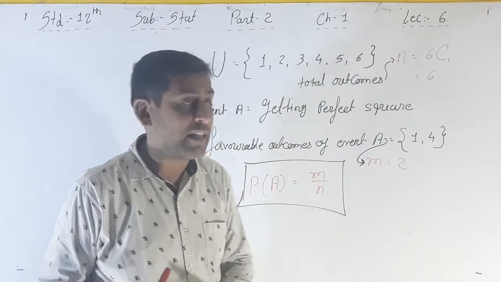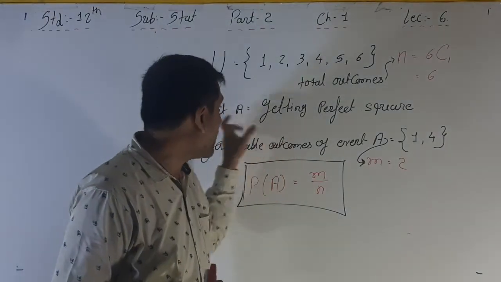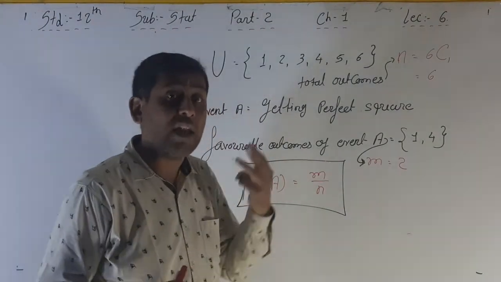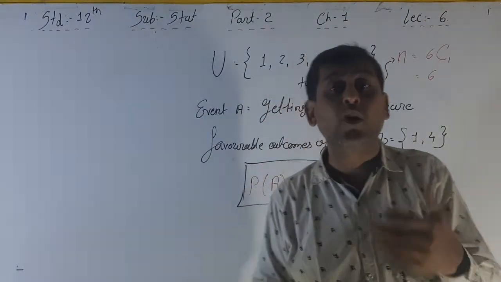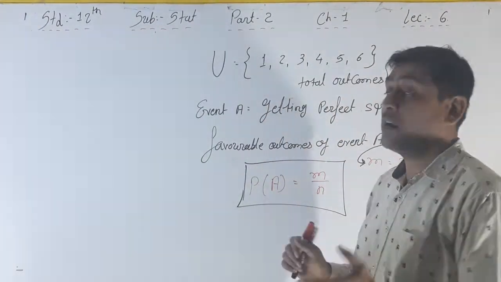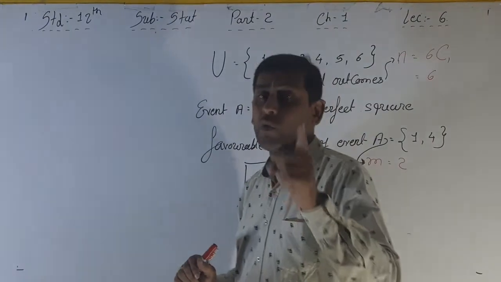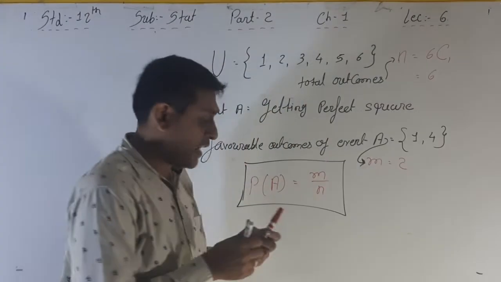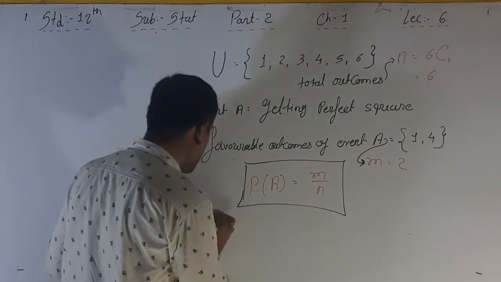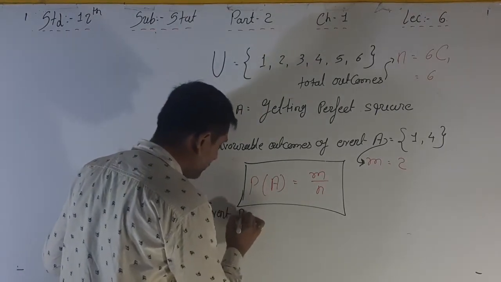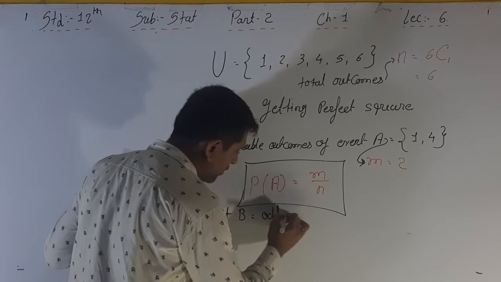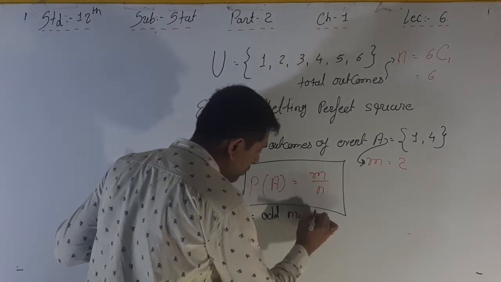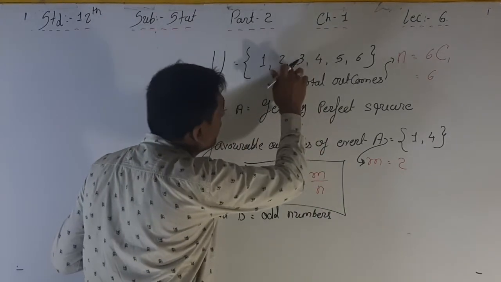Keep in mind that there are different types of events, event A, event B, event C, and the name of the event will change, but the formula is the same. I am giving the next example. Event B is getting odd numbers from this sample space.